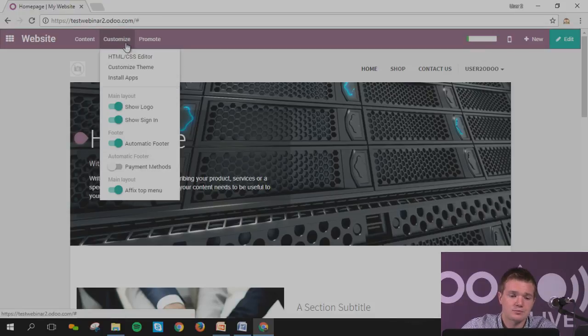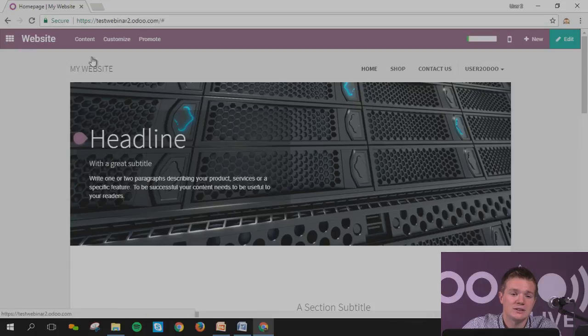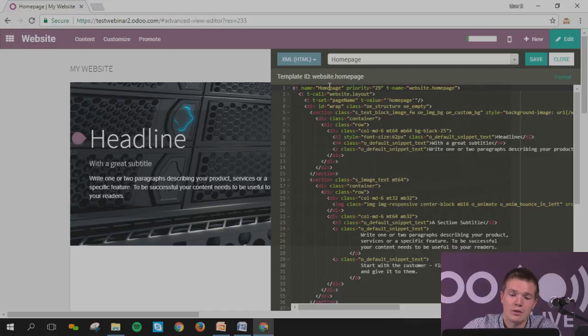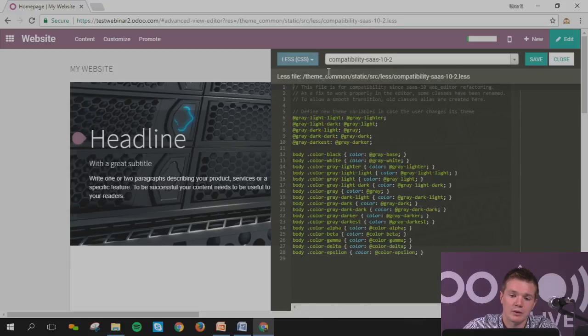Here, customize. Every time that you change your page in Odoo, this button will change as well. Here I'm on the main page of my website, which means that in here, if I want, I can put some payment methods directly on the bottom so that people can see them. I want to show the logo of my company. If I don't want to, I click on it, and here you will see it disappears. If you are kind of a developer or know HTML and CSS, you can simply click in here, and you will have all the information linked with the CSS and the XML. You can directly type in here and it will change, or change the color and stuff like that.